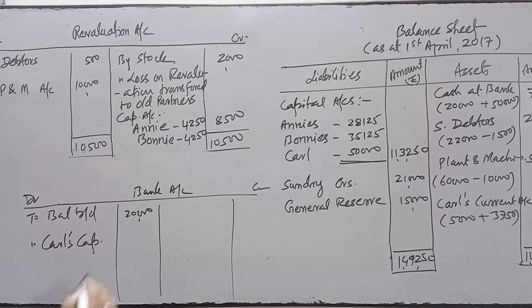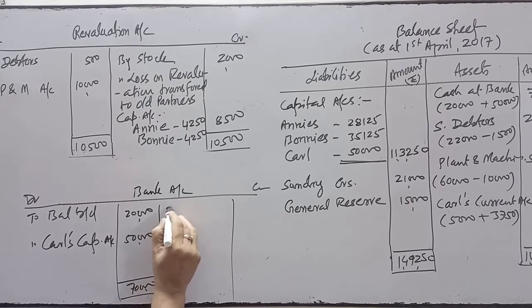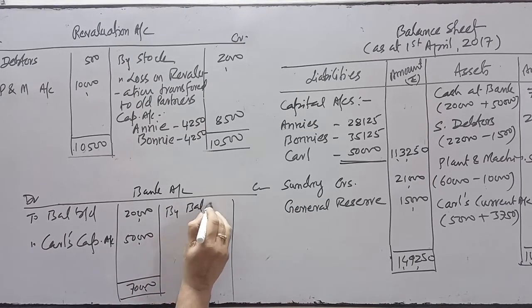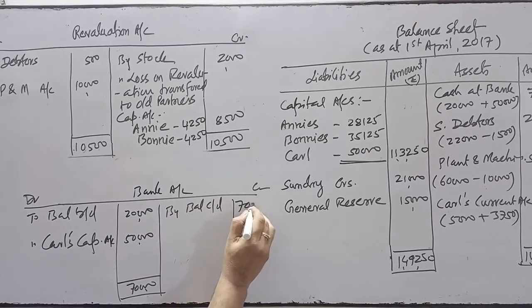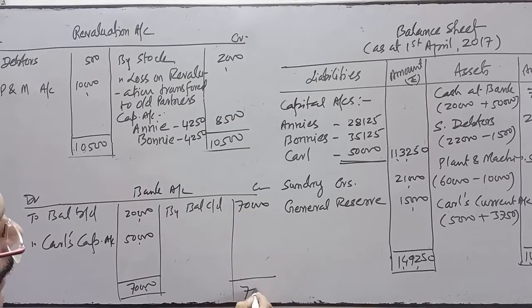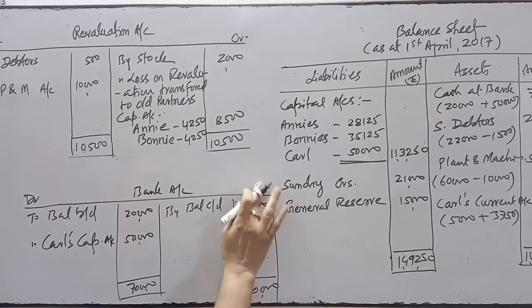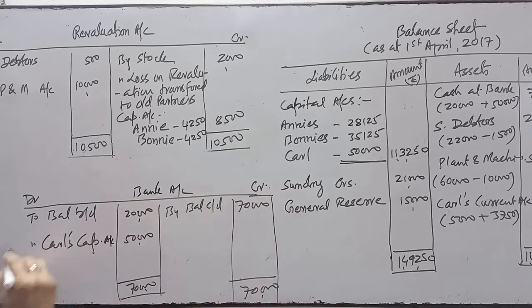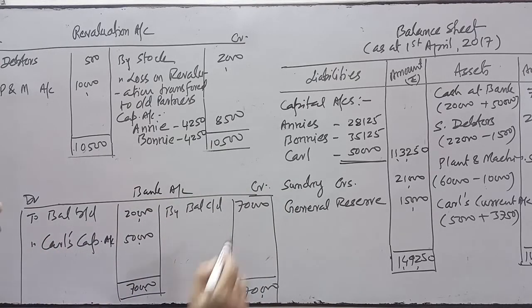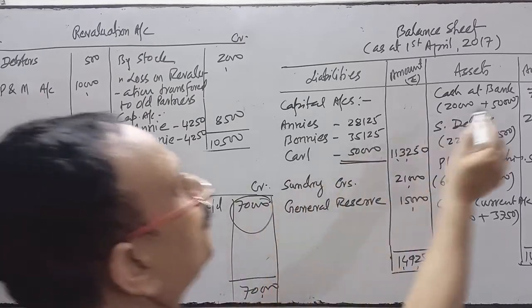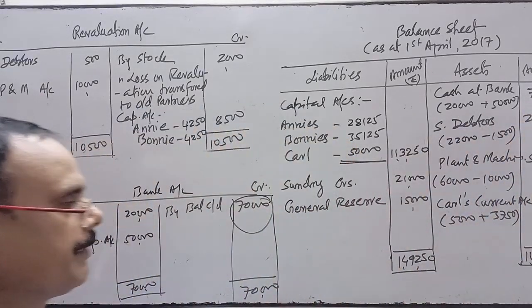So bank account debit to Carl's capital account, it was 50,000. Thereafter there is no transaction related to bank. So on this side, by balance carried down 70,000. This is the credit side. This is the ledger of the bank account, and this amount I am reflecting over here.